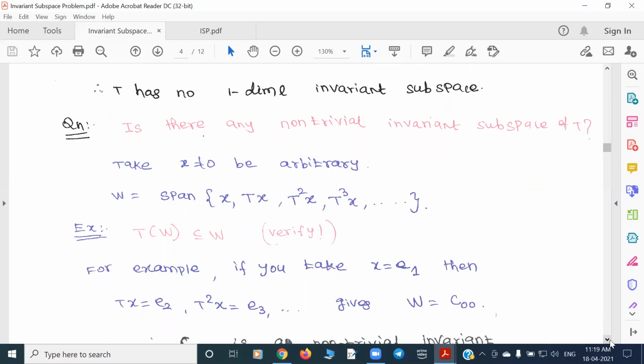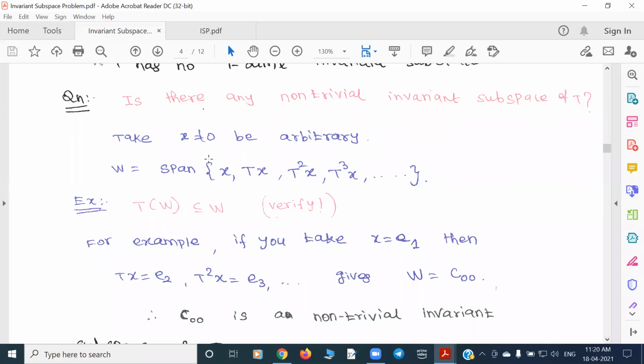So for our case, if you just start with x to be the e1 vector, that means 1, 0, 0, 0, then if you take one right shift, e1 maps to e2. And then if you apply T of e2, that gives e3. So that gives e1, e2, e3, and the span of that will be the c, 0, 0. Okay, so that means c, 0, 0 is a non-trivial, proper invariant subspace of the right shift operator.